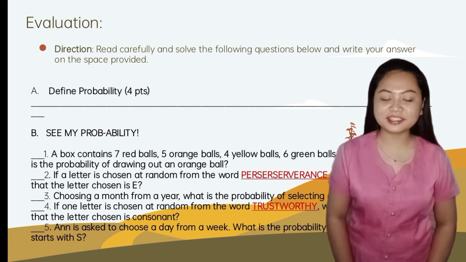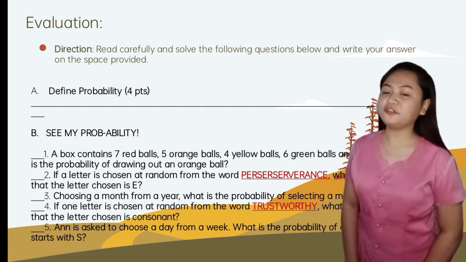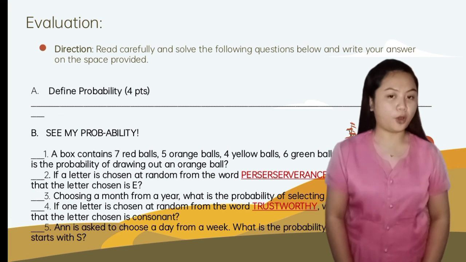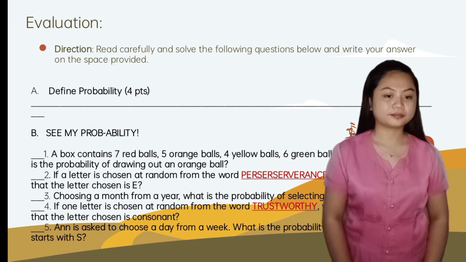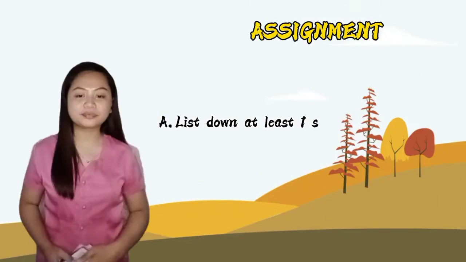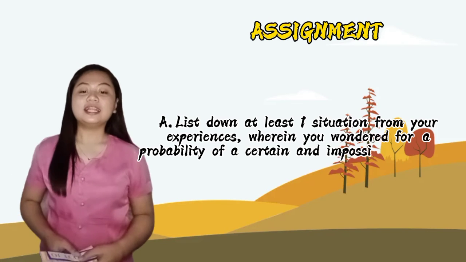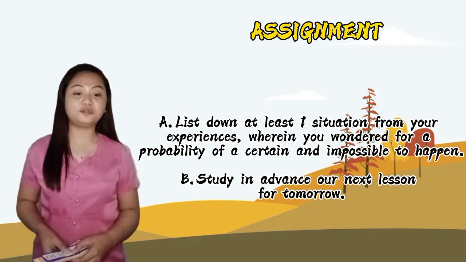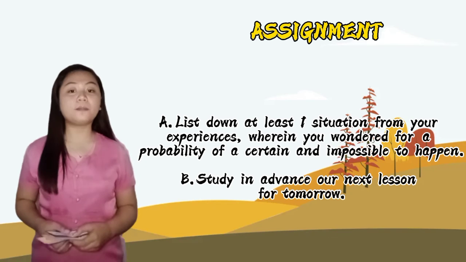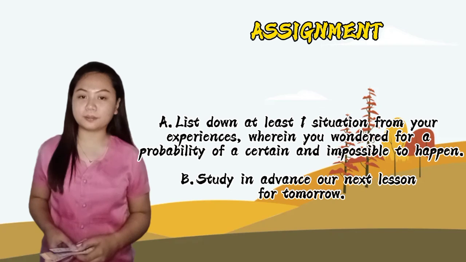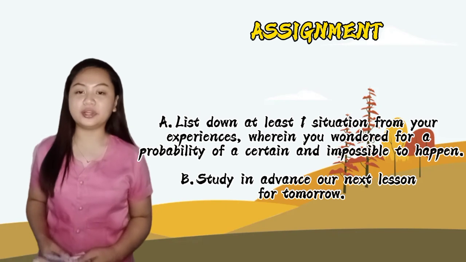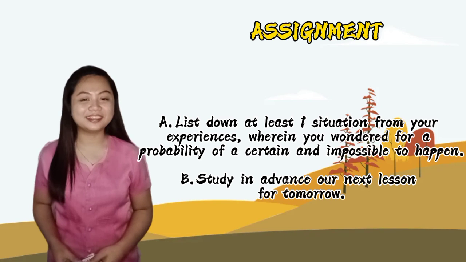Are you done, class? Okay, if you are done, please submit your paper forward. Thank you. For your assignment, list down at least one situation from your experience where you wonder about the probability of something being certain or impossible to happen. And second, study in advance our next lesson for tomorrow.